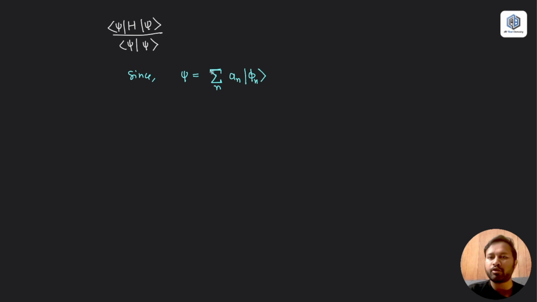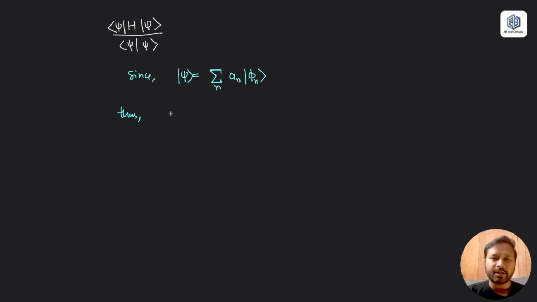This is what is given to me. So let's have this also as a ket vector. I have taken this from my side because this is in terms of ket vector, so I also have to have psi in terms of ket vector, just to have them in the same way.